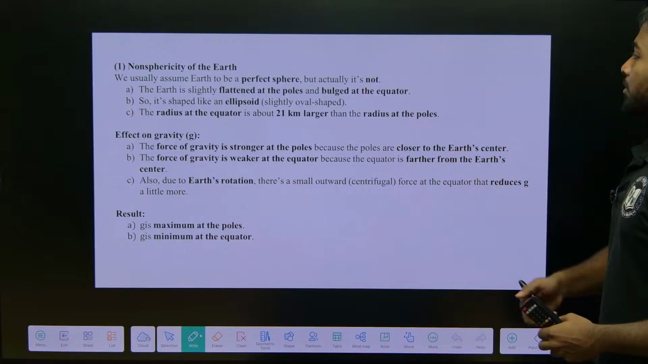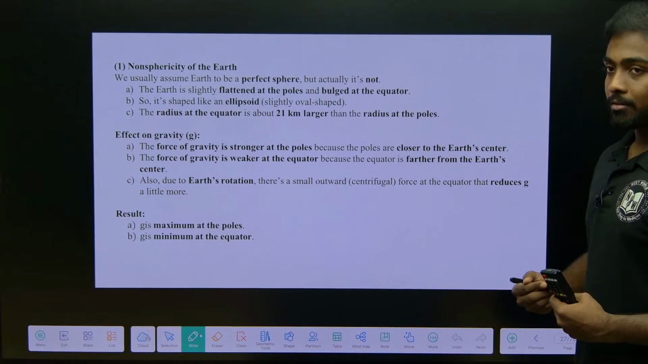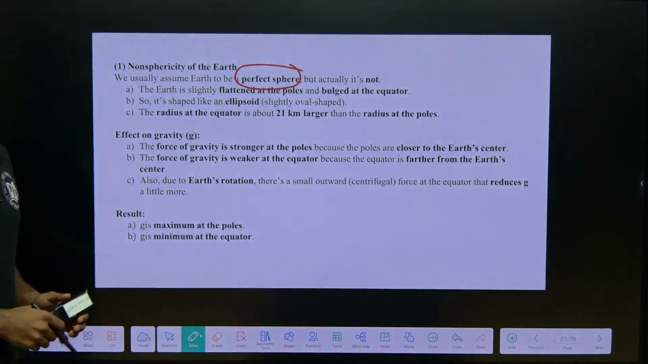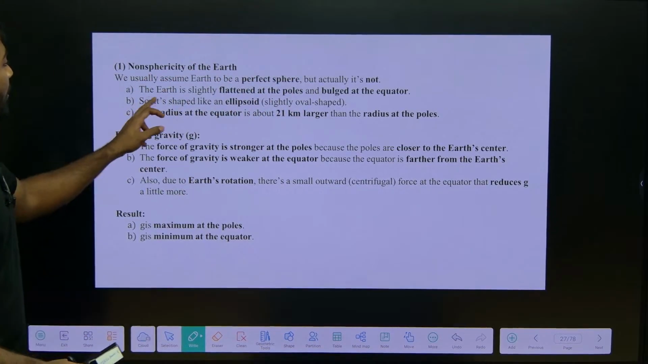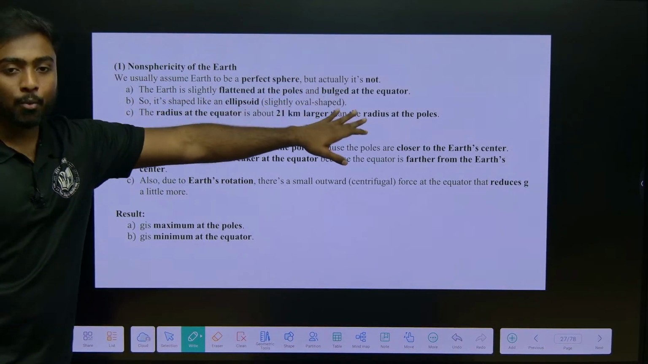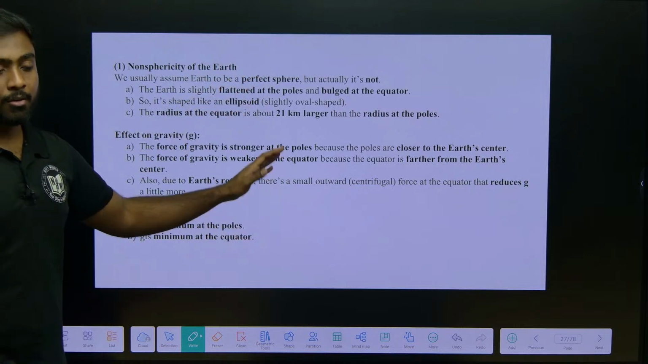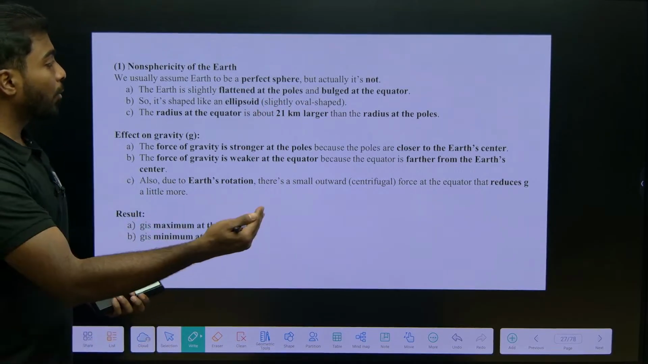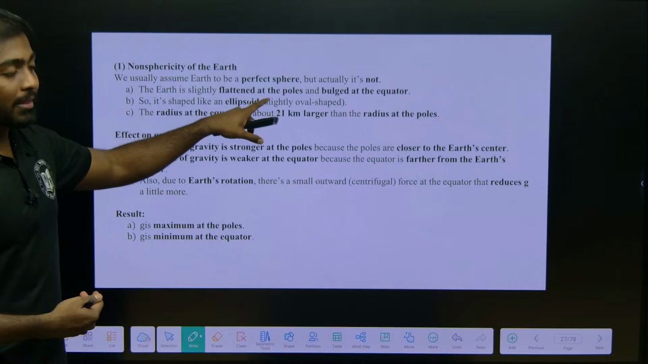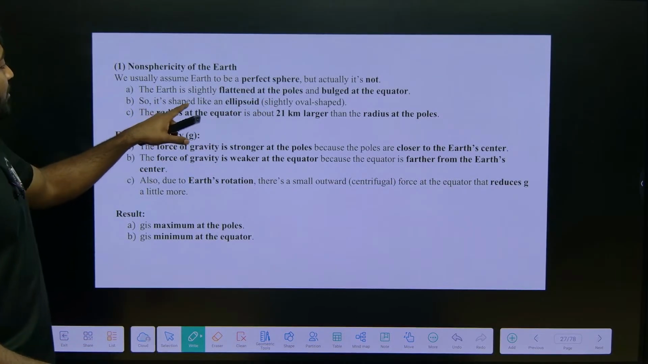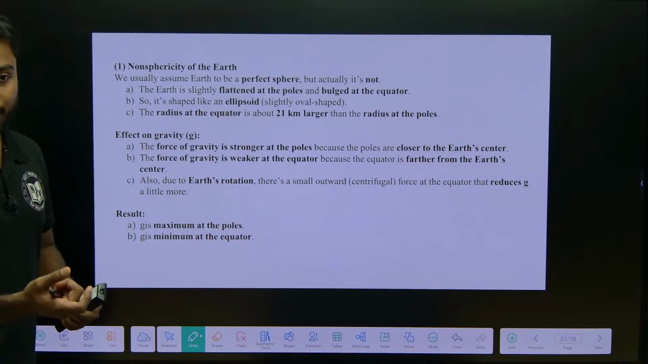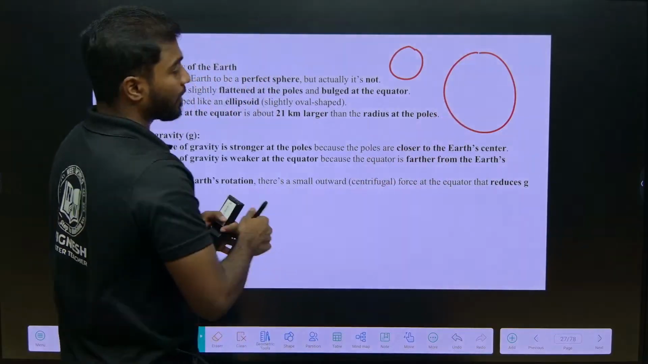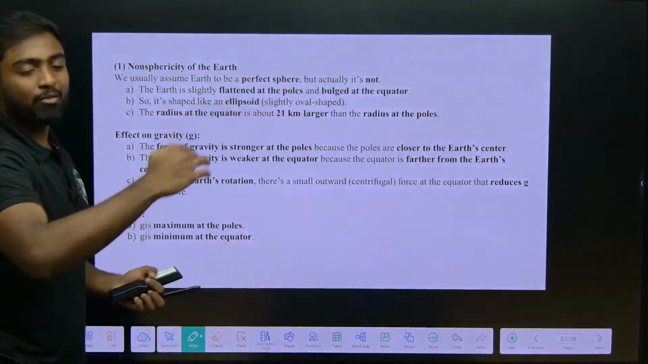Now, non-sphericity of earth. We usually assume earth to be a perfect sphere, but actually it is not. Why? Because the earth is slightly flattened at the pole and bulged at the equator. Why are we talking about this topic? When we talk about this topic, we will come to know what the gravity is at the equator and what it will be at the pole. So it's shaped like an ellipsoid, like an ellipse, not like a circle or a sphere. One side will be long and one side will be short.